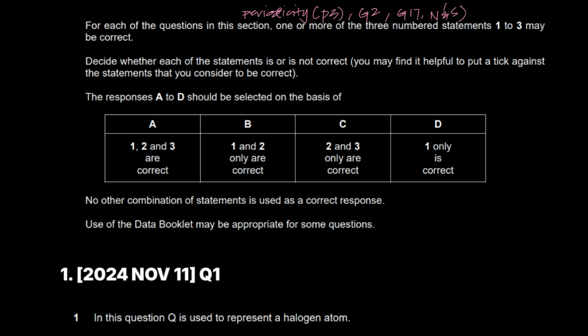So periodicity, period 3, group 2, group 17, nitrogen and sulfur, all of these chapters are combined in my MCQs just like they were combined when I was teaching them, because they all make sense after you study them all together, right? So without further ado, I'm going to start off solving these questions.